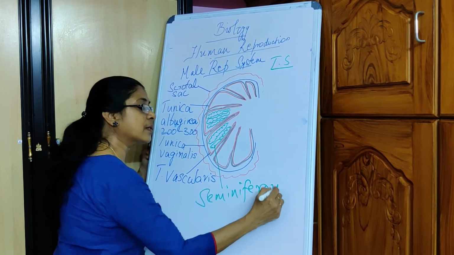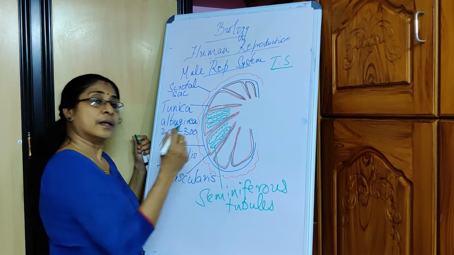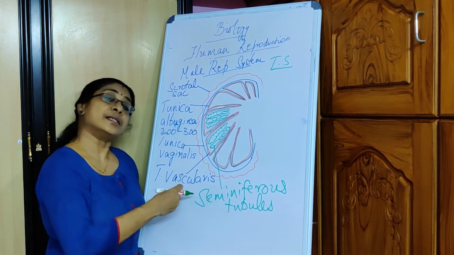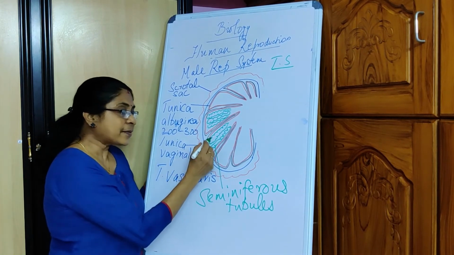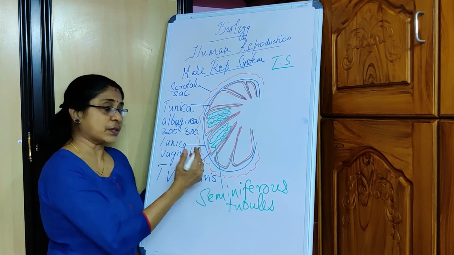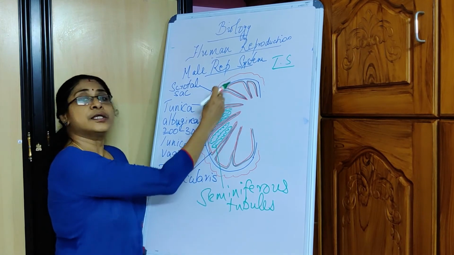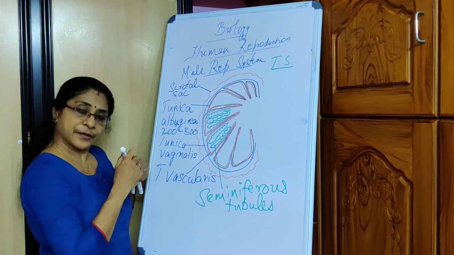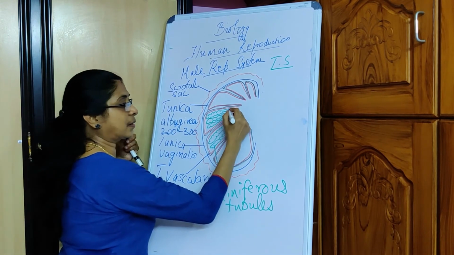Seminiferous tubules. Now, seminiferous tubules are that part of the testes where these sperms are actually produced. So it has a very important role. The seminiferous tubules are located within the testicular lobes, and you find either 2 or 3 in each of these testicular lobes. From the seminiferous tubules arise short straight ducts.